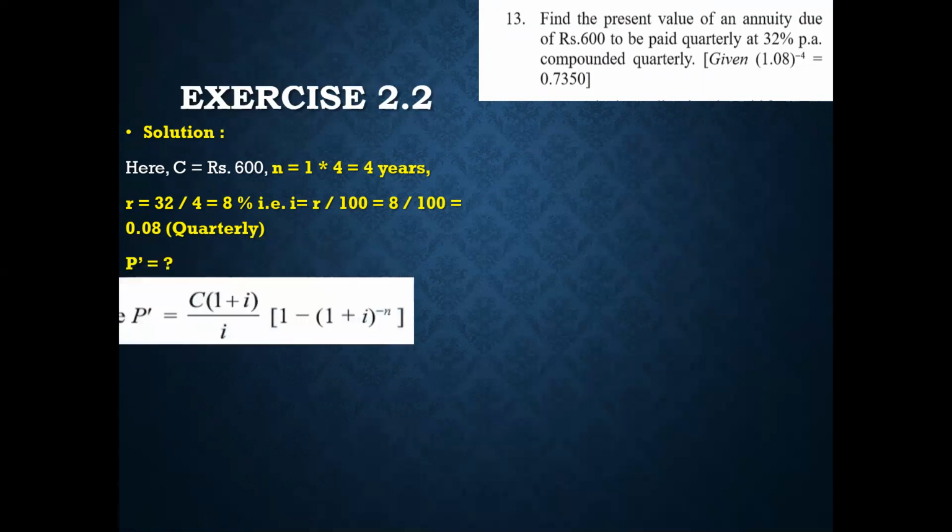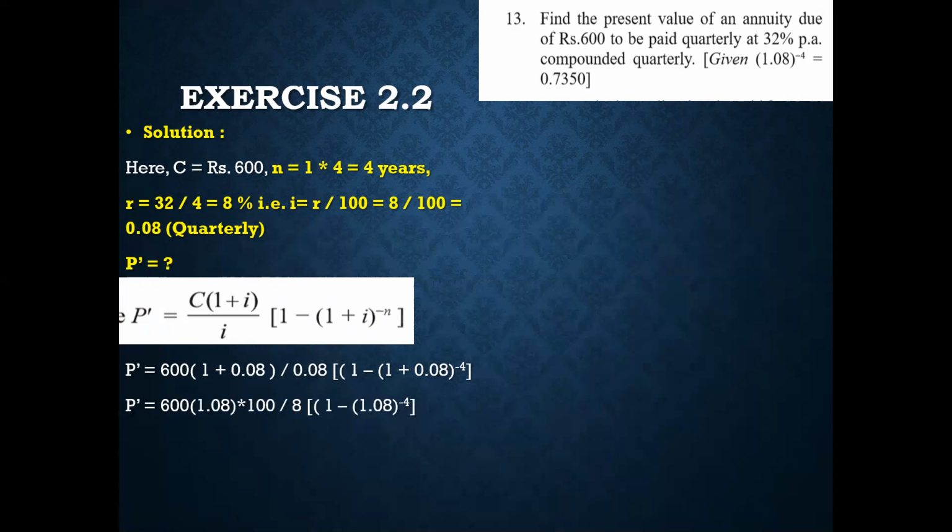So by using the formula, P dash is equal to C into (1 plus i) upon i, bracket open 1 minus (1 plus i) raised to minus n. So as you can see, P dash is 600 into 1 plus 0.08 divided by 0.08, 1 minus (1 plus 0.08) raised to minus 4. On adding and removing the decimal, this is what I get. Again, you can remove the decimal of 1.08 and I've cancelled 600 by 8, which gave me 75.